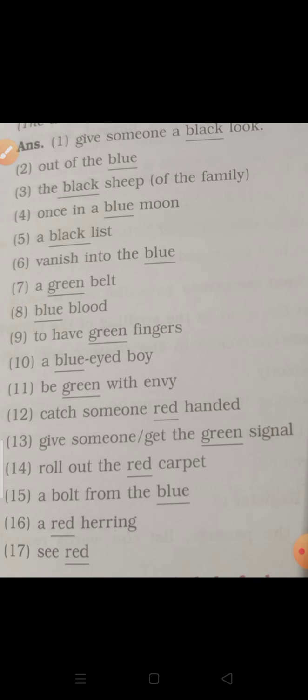To have green fingers, to be good at gardening. Blue-eyed boy is a favorite person, not the color of the eyes here, but if someone is very favorite to someone, it is referred to as a blue-eyed boy.